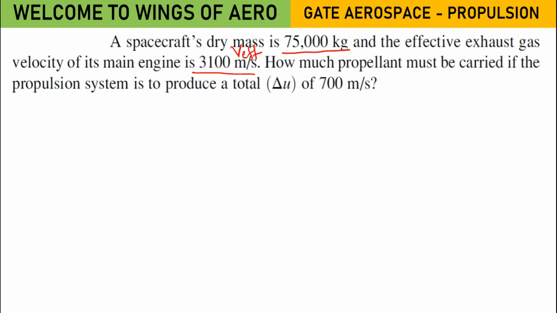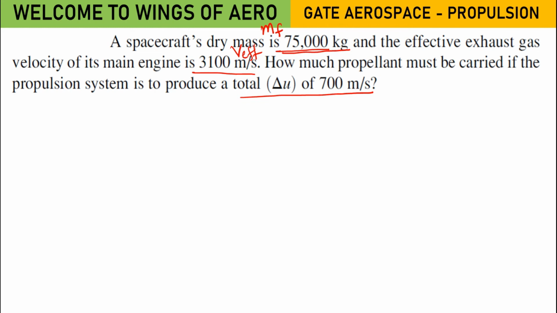How much propellant must be carried if the propulsion system is to produce a total they have given? Here they have given the spacecraft's dry mass. So what does it mean? Which mass has been given? MF, ma'am. Exactly, very good. Dry means all the propellant has been expelled out. The MF value has been given.